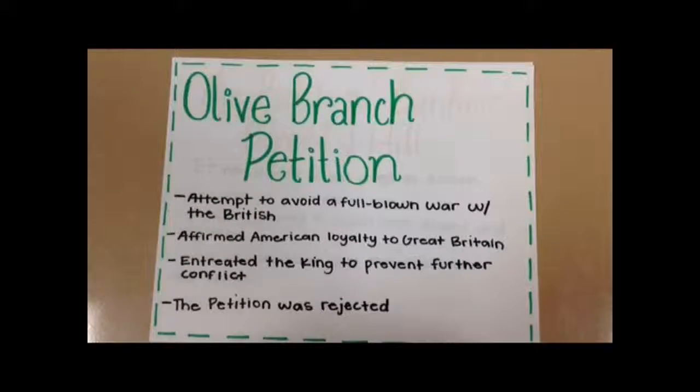In response, the Second Continental Congress joined together in the summer of 1775. They organized an economic boycott of England and issued the Olive Branch Petition, asking the king to redress the colonies' grievances and attempt to avoid a full-blown war with Great Britain. The petition affirmed the American loyalty to Great Britain and entreated the king to prevent further conflict. However, once again, the petition was rejected.